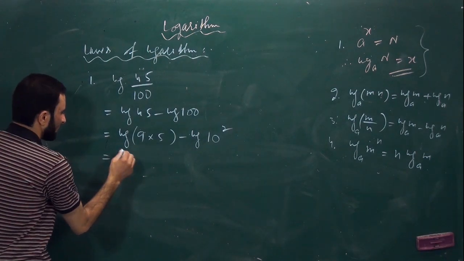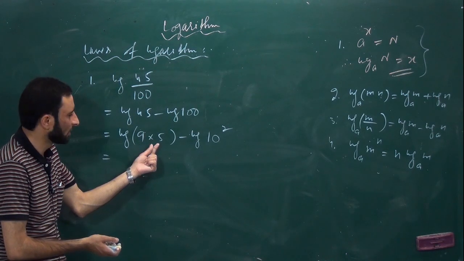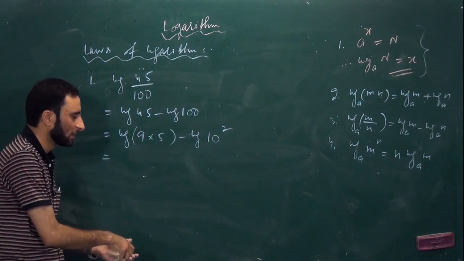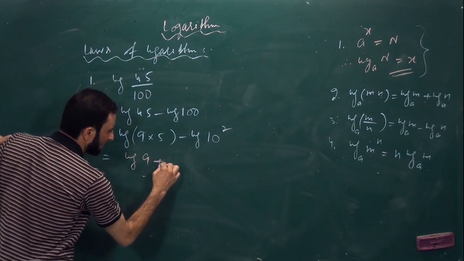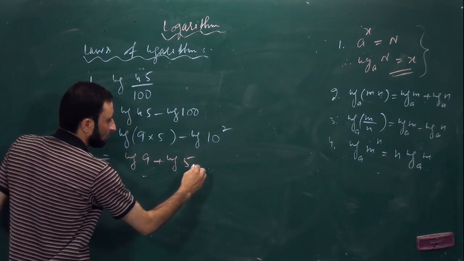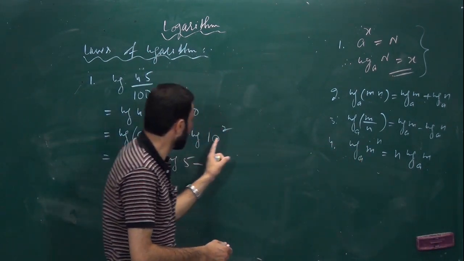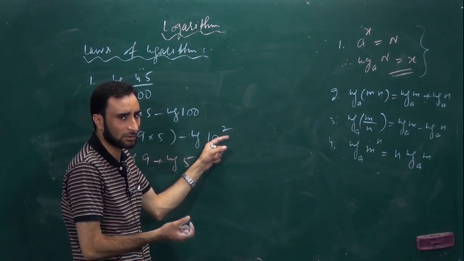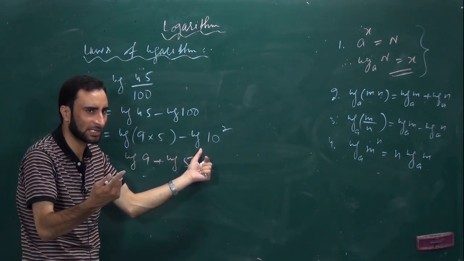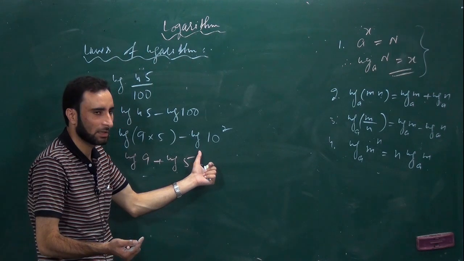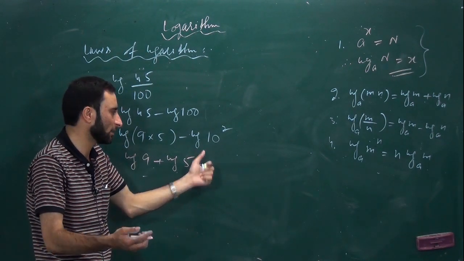Now see, here you have to use one more law to express these numbers as a sum. So we can write it as log of 9 plus log of 5 minus, tell me here which law you have to use? It is log of 10. It is not necessary, don't get confused sir, the base is not given. That I will definitely tell you. There is a system of these logs called common and natural that we shall go through.